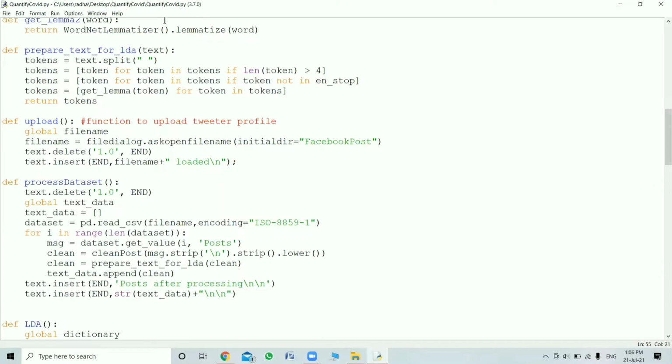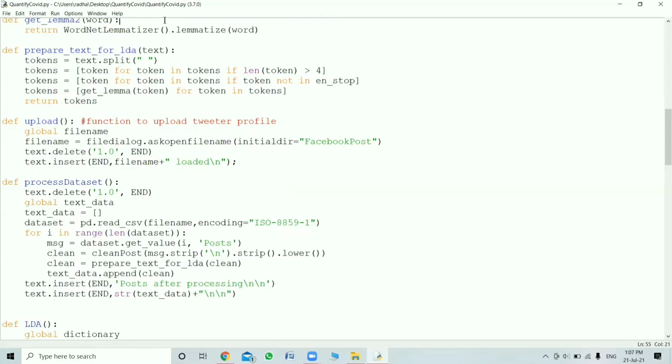After uploading the data, the data set will be processed in the defined process data set. There we have to take all the data set. It will be text data, and those will be stored as text data. That is, the dataset equals pd.read_csv.